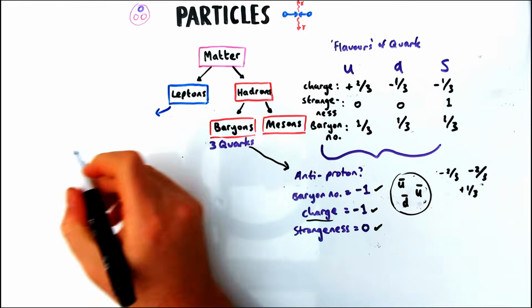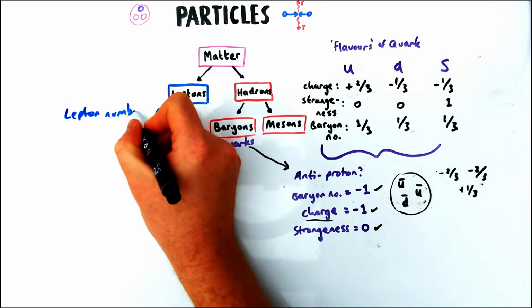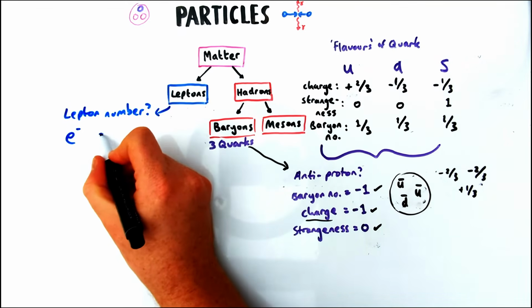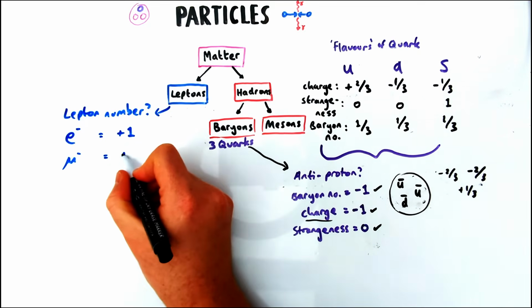Now, one more quantum number you need to know about, going back to our leptons briefly, is this idea of a lepton number. So just like a baryon number, if anything's a baryon, it has a +1 baryon number.